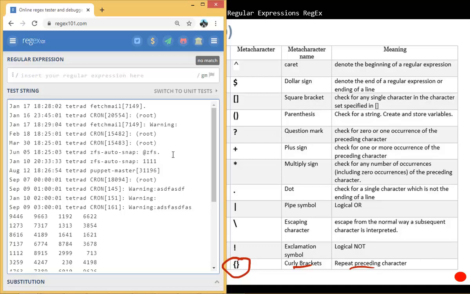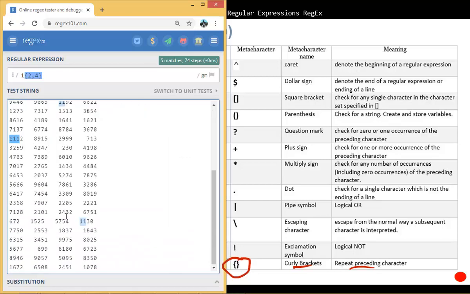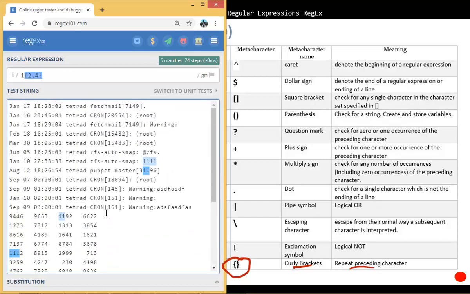So I'll put 1 here, and then I'll start the curly brackets, and then 2 to 4, and close my curly brackets. As you can see now, it has matched 5 times. It has matched this because it's got 4. This one has got 2, 2, 3. But it has ignored everything that has just 1 there. And down here it's got 1 with 2, and it's matched. Now if I want to match anything where number 1 has to appear 3 times or 4, as you can see, it matches 3 times and 4 times, but it has ignored the 2s.